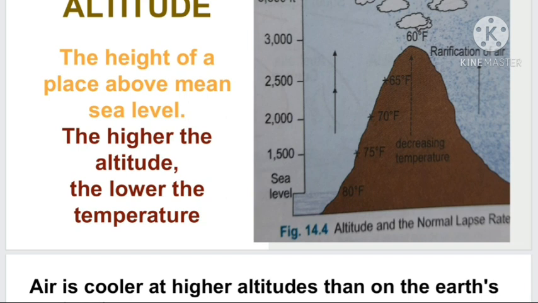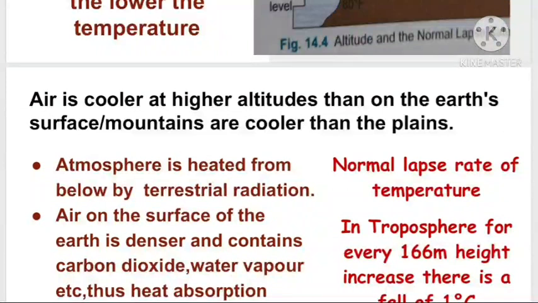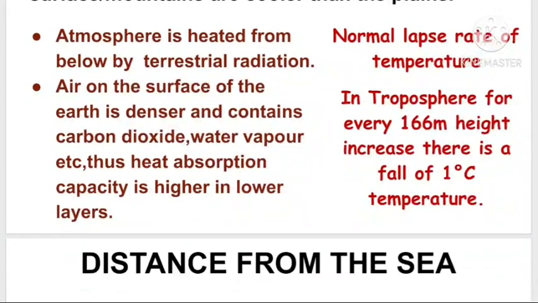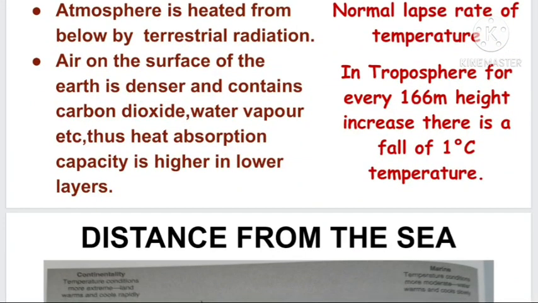So we can say when height increases, temperature decreases. The higher the altitude, the lower the temperature. Here, air is cooler at a higher altitude than at the earth's surface. Or we can say mountains are cooler than the plains. What may be the reason? This is a question in your textbook. Its reason: the atmosphere is heated from below by terrestrial radiation. We know that terrestrial radiation only is heating the atmosphere. It takes place through convectional air currents.